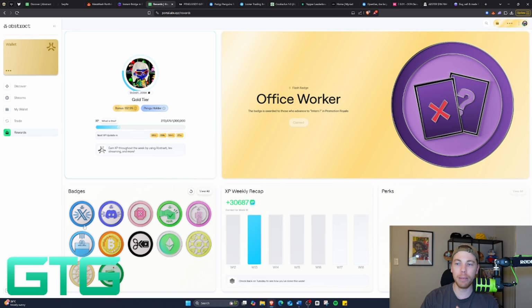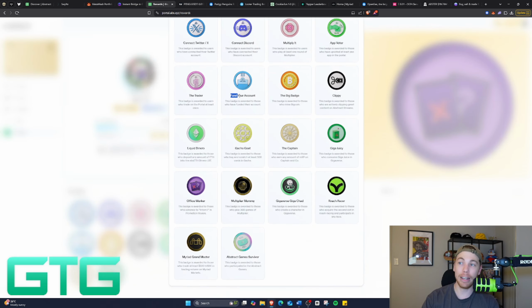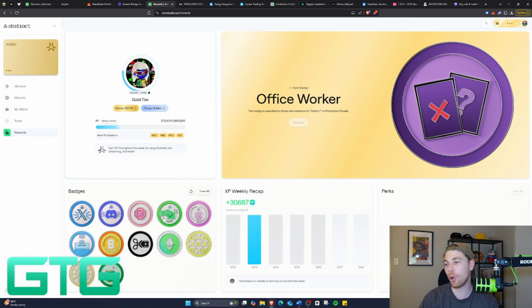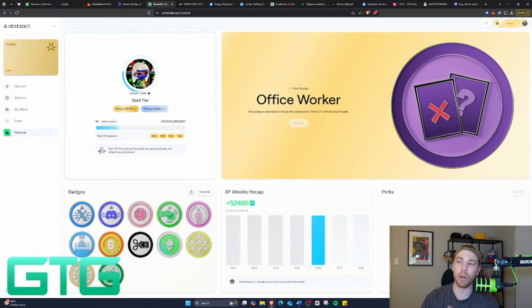Make sure you tick off some of these badges. So if you connect your Twitter, connect your Discord, okay, and some other onboarding. So in other words, if you've made some trades, if you've obviously funded your account, okay, so that's what I showed you at the start of this tutorial, and other things within the ecosystem will earn you badges. Now they give you badges, okay, which are kind of like soul-bound tokens, but also they earn you a little bit of XP every time you claim one of these badges.